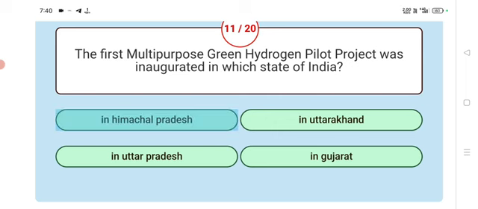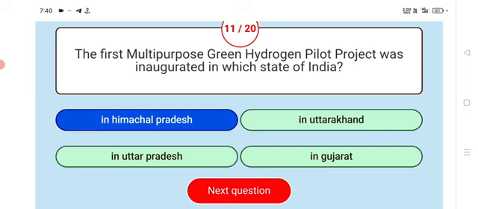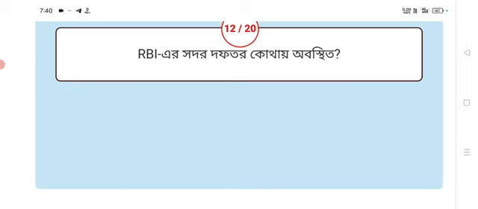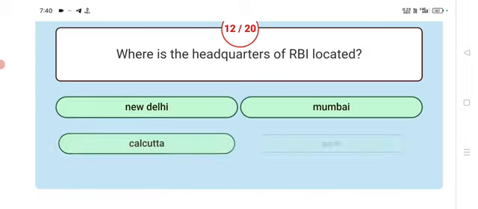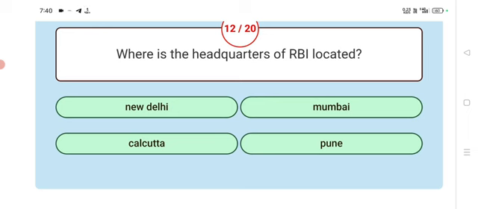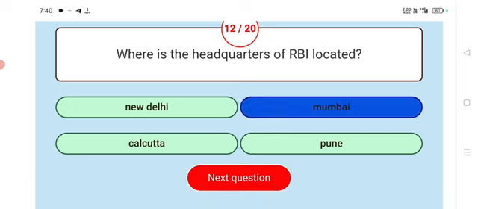Himachal Pradesh. Next. Where is the headquarters of RBI located? Answer Mumbai.